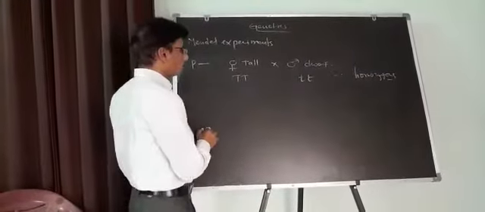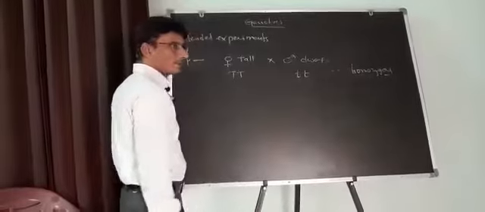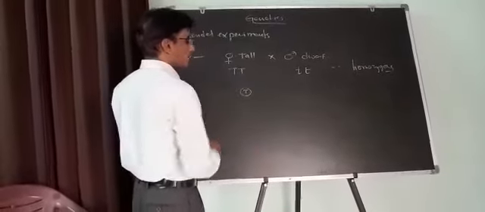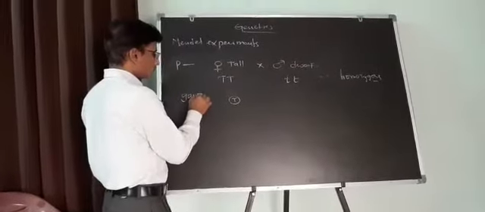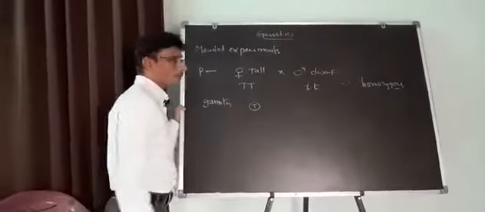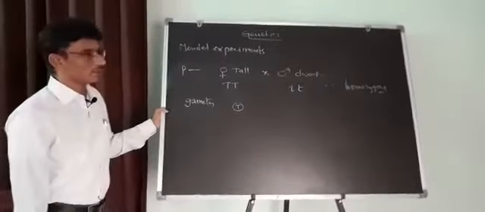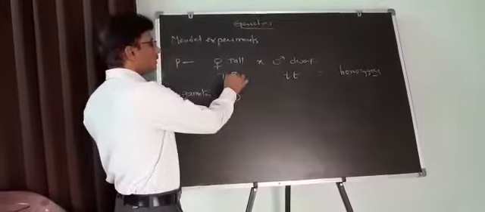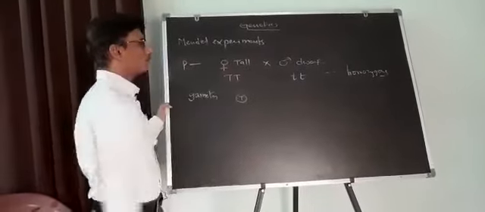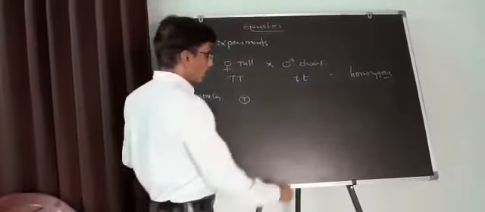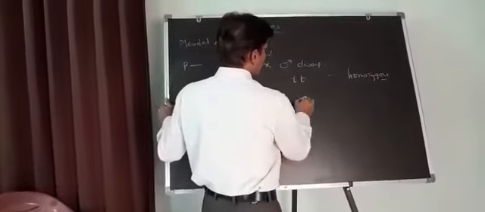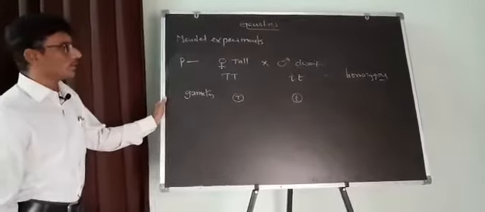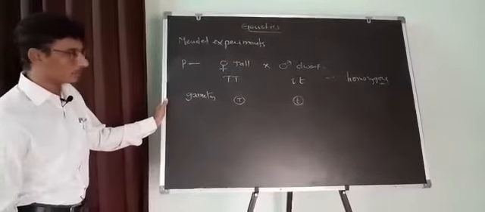Now, what will happen during cross-pollination? You get gametes by meiosis, or reduction division. Only one type of gamete is produced from the tall plant, and in the same way the dwarf plant also produces only one type of gamete.